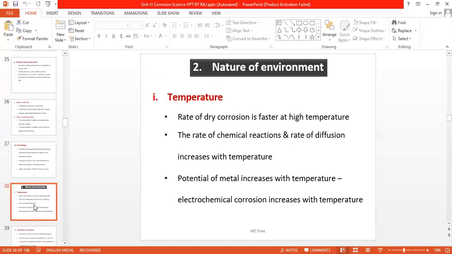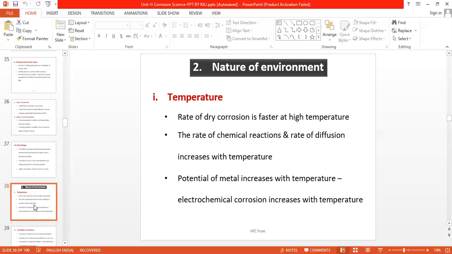Now we will discuss how the nature of environment affects the rate of corrosion. First factor is temperature. As the temperature increases, the rate of dry corrosion also increases, except for the oxidation of metal. Oxygen is more reactive at low temperature than at high temperature. It is more miscible with any metal at low temperature, and therefore the oxidation rate is higher at lower temperature.